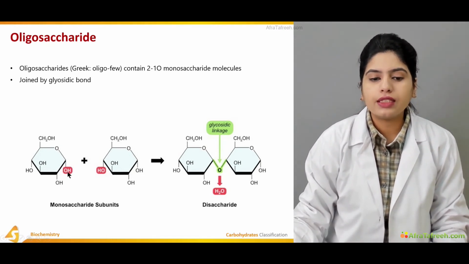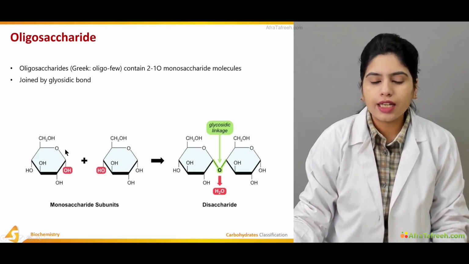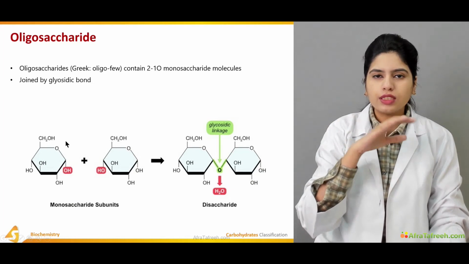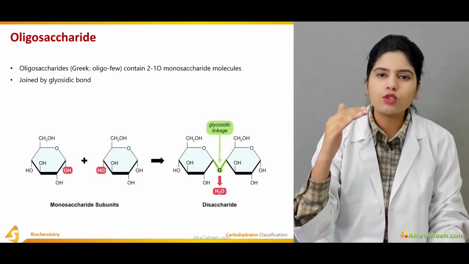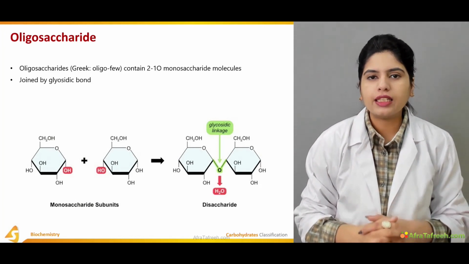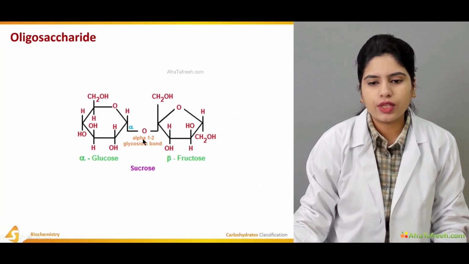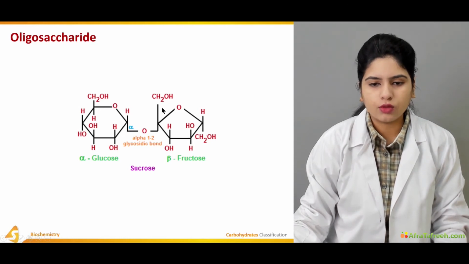And if the hydroxyl is present upside, parallel to the aldehyde group, so that the hydroxyl group and aldehyde group are in the same conformation, then the monosaccharide is known as beta. As you can see, in case of beta, the hydroxyl group will be here, parallel to this aldehyde group.